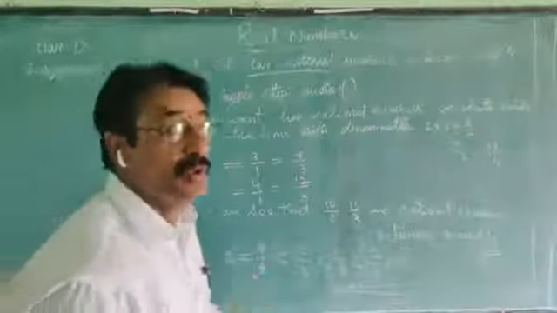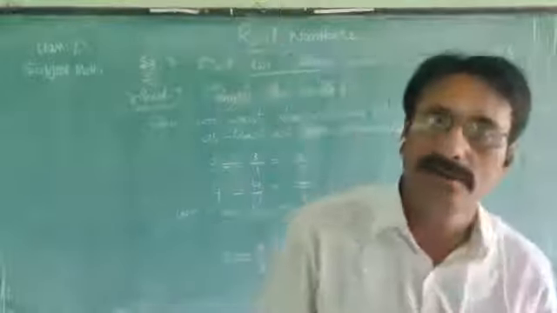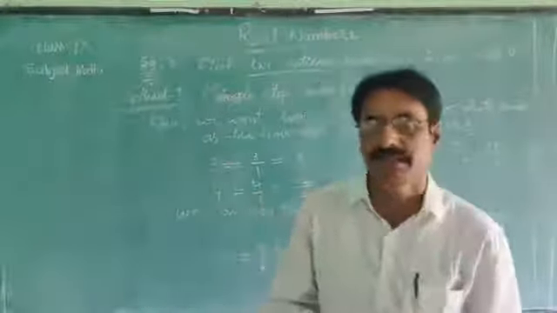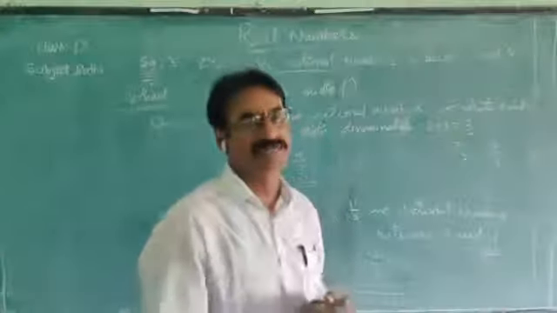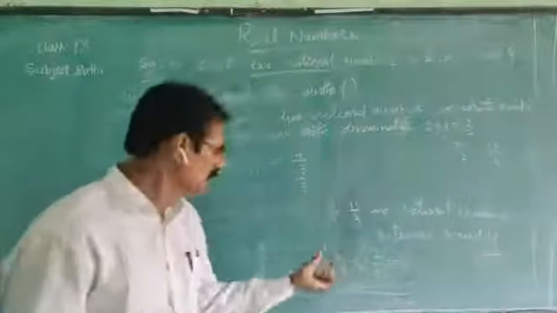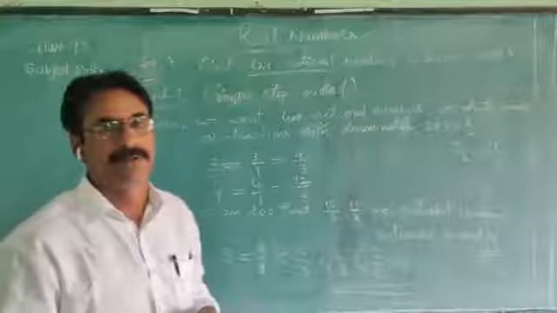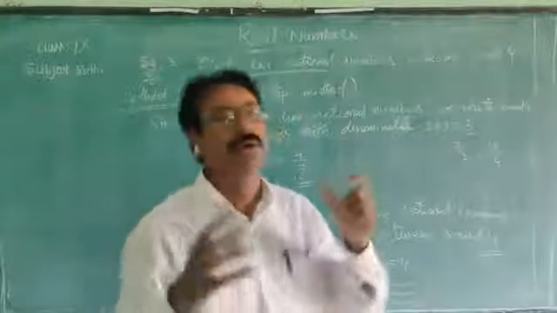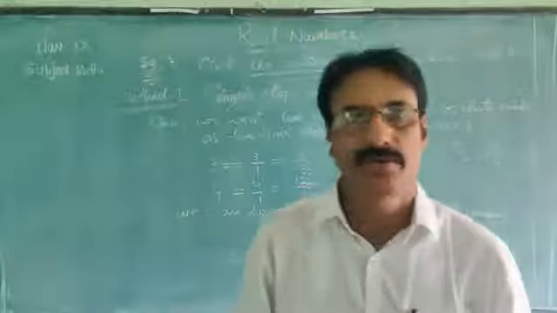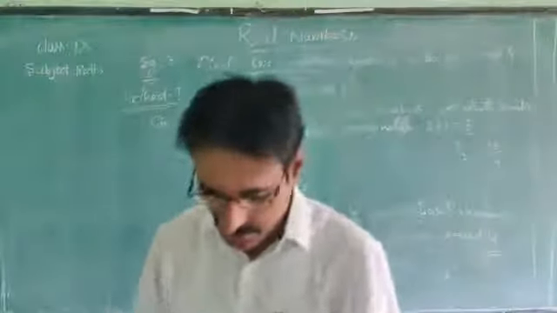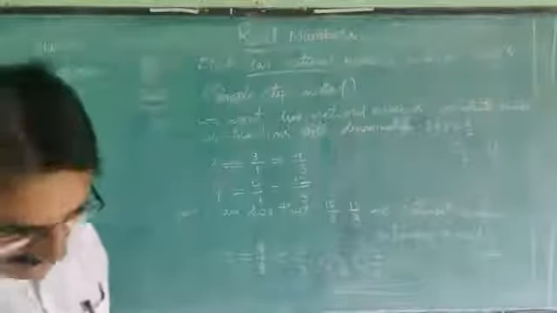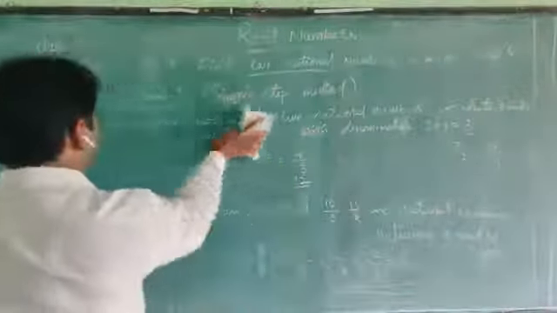That means we conclude there are infinitely many rational numbers between given two rational numbers. Infinity, not only these two of them. There are so many rational numbers between given two rational numbers. Do you understand this one? Yes, now I am going to explain another example.